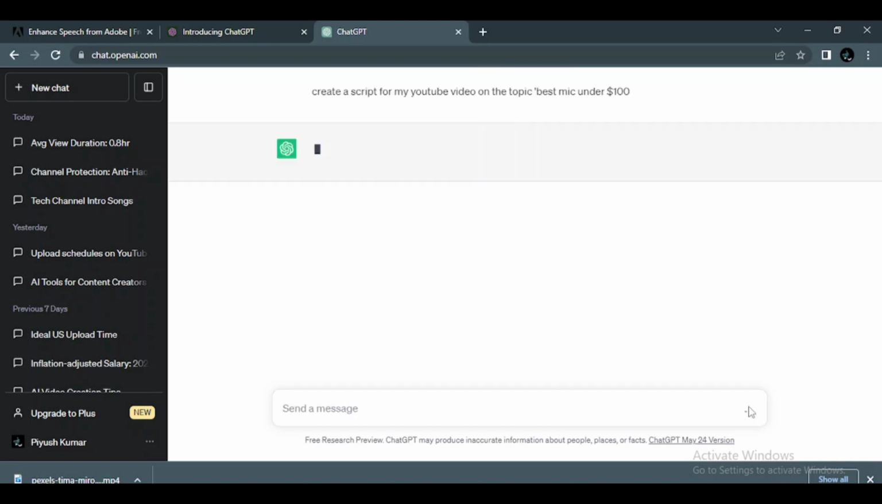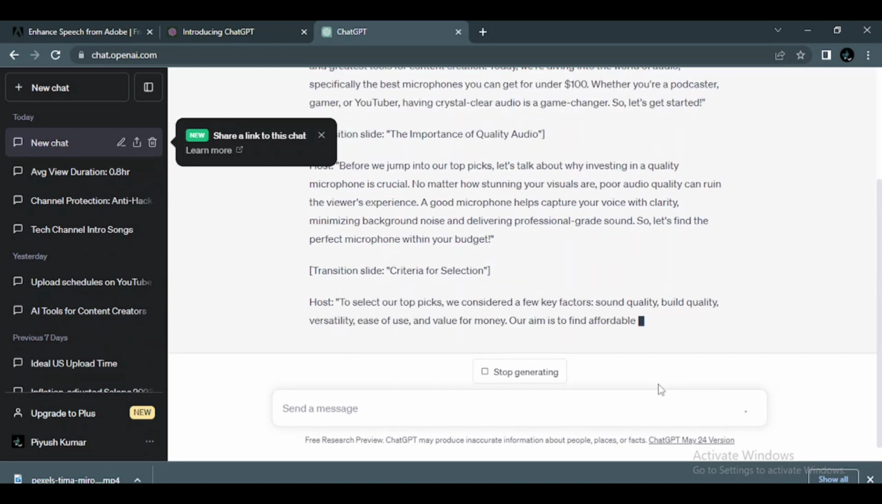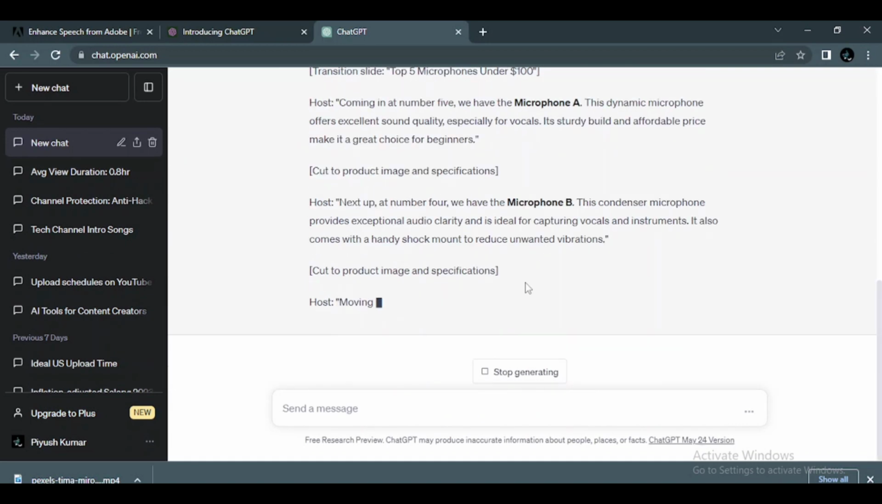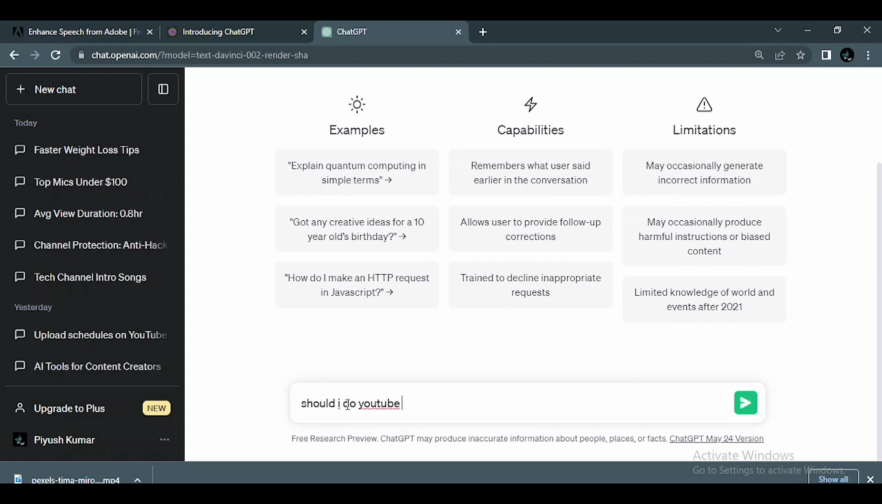As you can see, it has generated a list of different mics. And yes, you will not get any copyright from anyone because these are unique scripts. You can ask any questions to ChatGPT like how to lose weight, should I do a job or YouTube, etc.